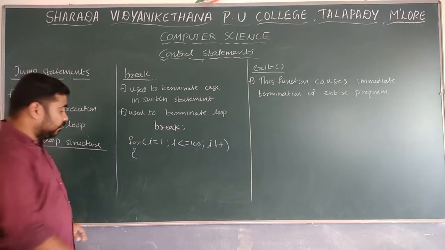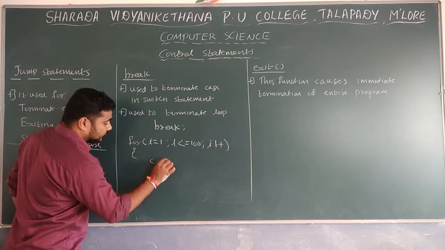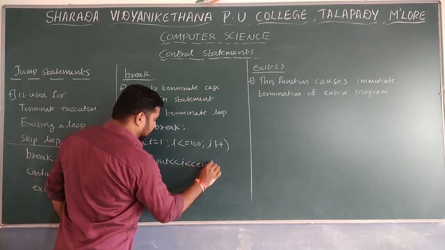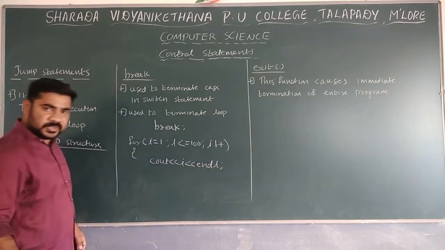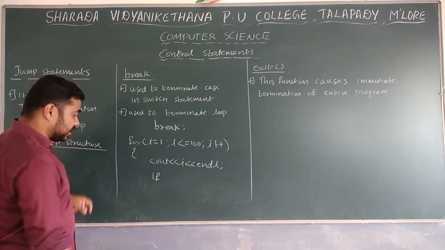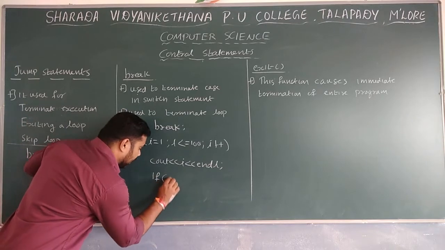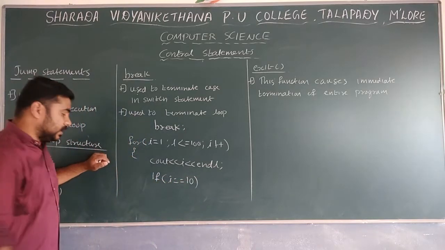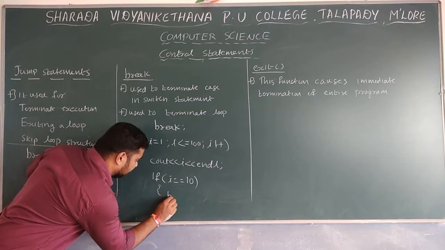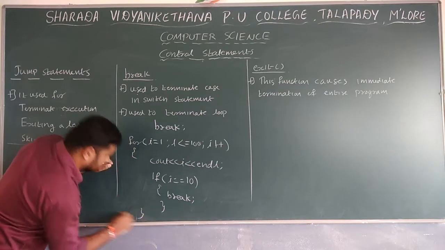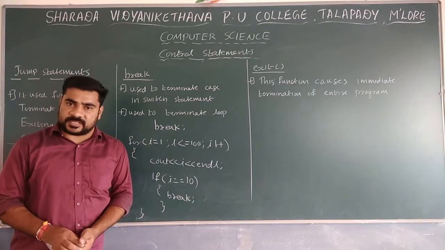Then I can use cout to display the value. Next, I use one more statement: if i is equal to 10, then inside the brackets I write break. So this is the usage of the break statement.